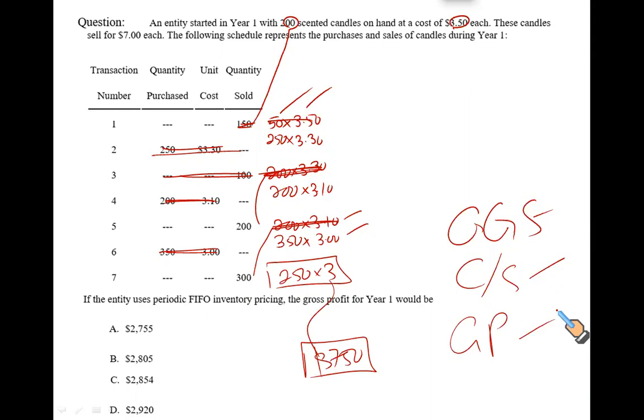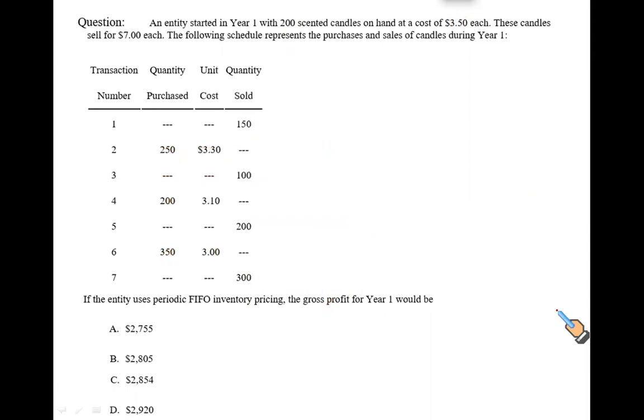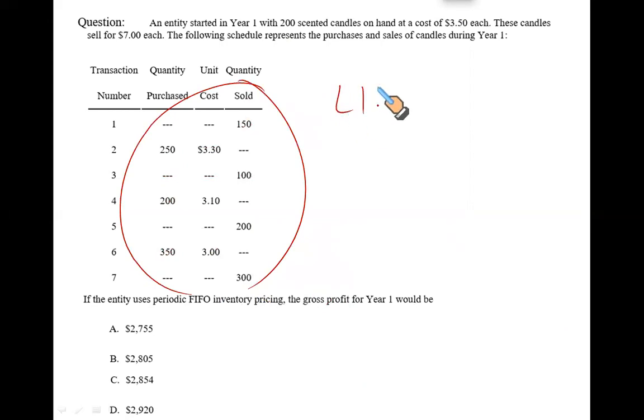The real difference you will understand well when we do a similar question. Yes, we will do a similar question. Maybe we'll have it next. I will select a good question like this one. We will do the same question under LIFO periodic and LIFO perpetual. You will see that LIFO periodic will have a different gross profit.